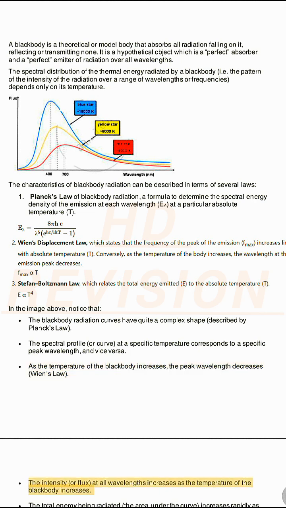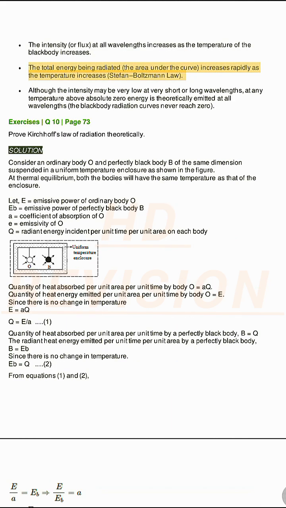The intensity, or flux, at all wavelengths increases as the temperature increases. The total energy being radiated, the area under the curve, increases rapidly as the temperature increases, Stefan-Boltzmann law. Although the intensity may be very low at very short or long wavelengths, at any temperature above absolute zero energy is theoretically emitted at all wavelengths. The blackbody radiation curves never reach zero.